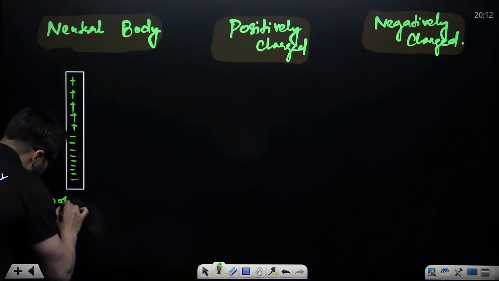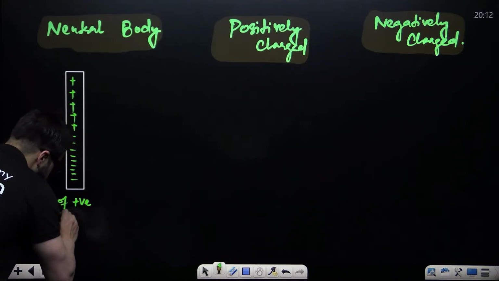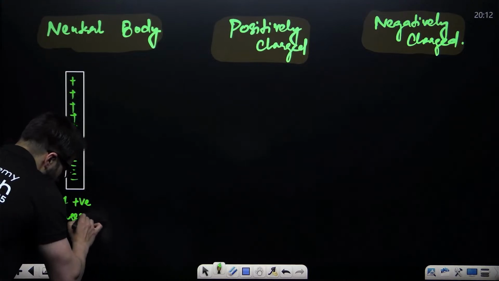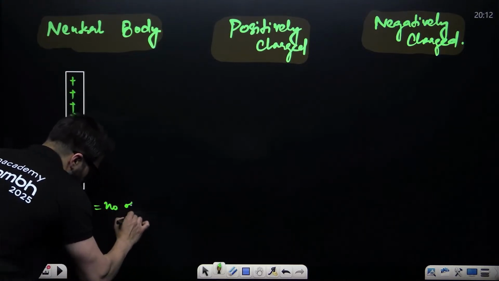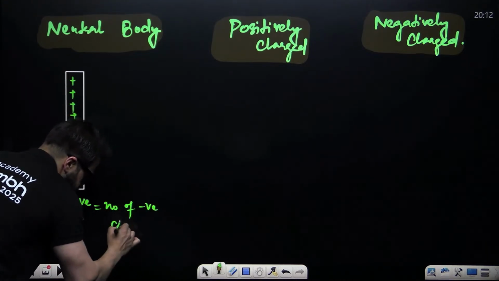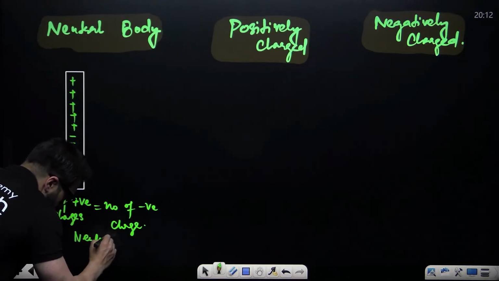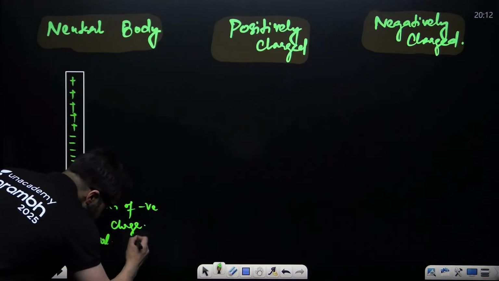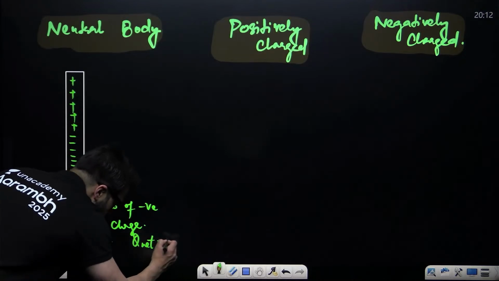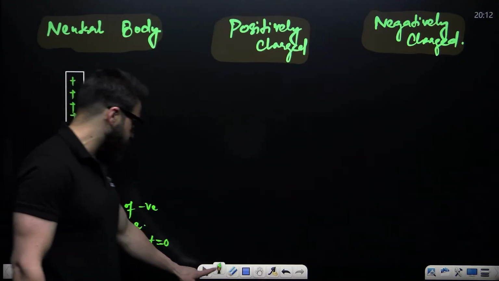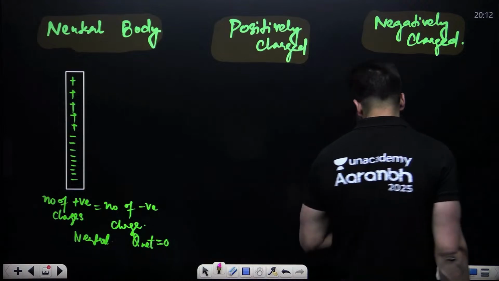Neutral body means a body in which net charge is zero. Keep this in your mind.